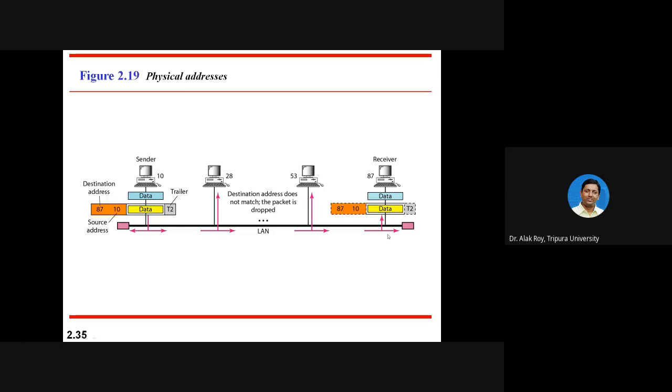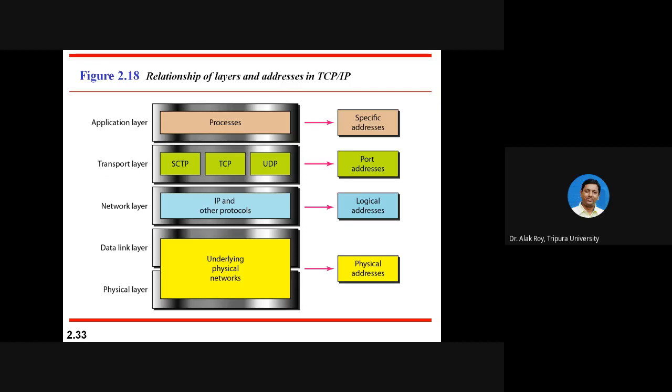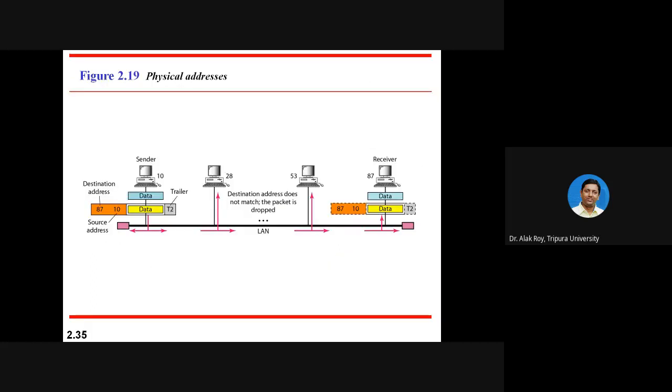At the end, the receiver having 87 as physical address, after receiving data, accepts the data because it finds a match between the receiver address 87 and the header information where the destination address is 87. So compare 87 with 87. Yes, it is for me. So the receiver will accept the data. So in this figure, I have tried to explain how physical address is used to deliver data from one node to another node. That is for the data link layer actually.